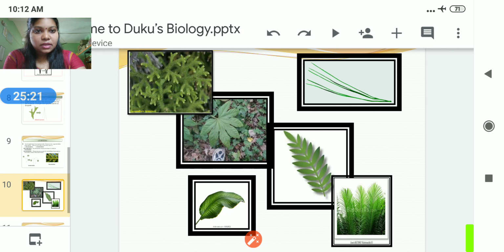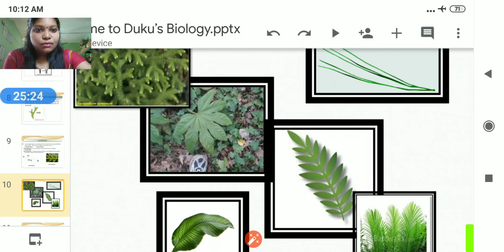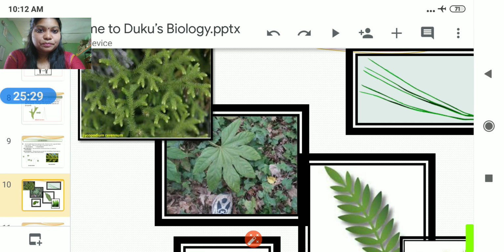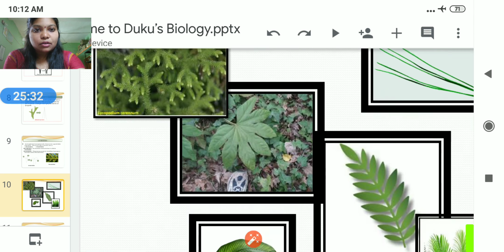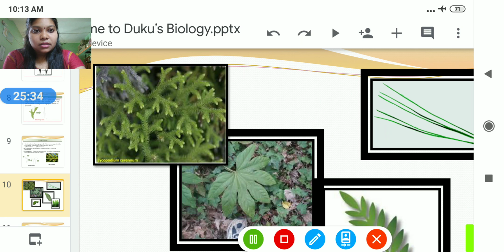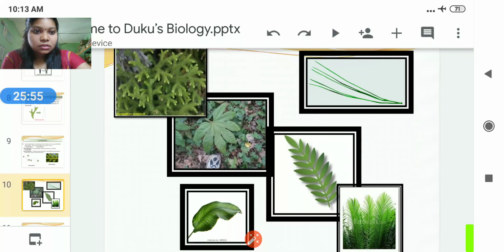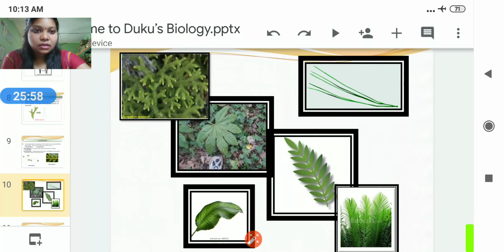In the next slide you can see how different types of leaves arise due to evolution. Suppose this is a dichotomously branched axis with terminal portions that are bifurcating in nature. Then this one is reduced to a needle-like appearance, so you can see various types of leaves.